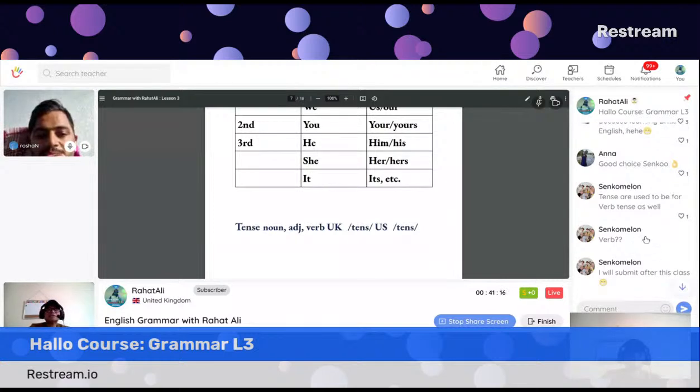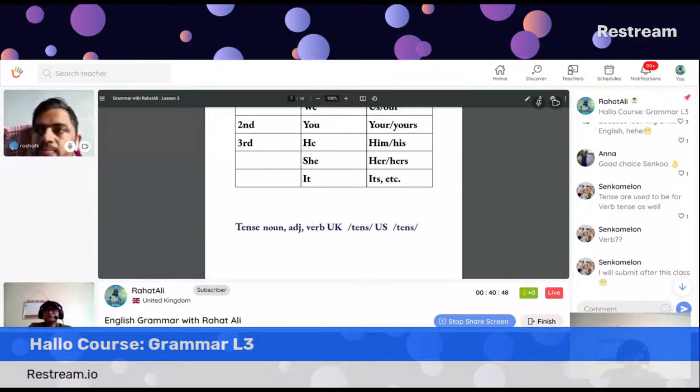Sanko, yes, tense can be used as a verb as well. Okay, let me give you the example as a verb one more time. So I have given the adjective tense: she was very tense. That means very nervous.